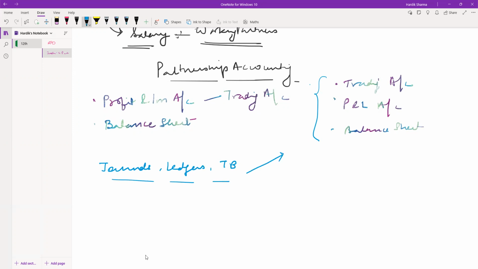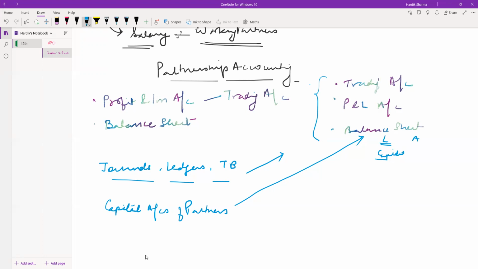Also, in partnership accounting, we need to maintain the capital accounts of partners. This is mainly related with the balance sheet. Why? Because in the balance sheet, you remember, there are two sides: liability side and asset side. In the liability side, we write capital, right? So where does this capital come from? This capital comes from this only. So this is the capital account of partners.